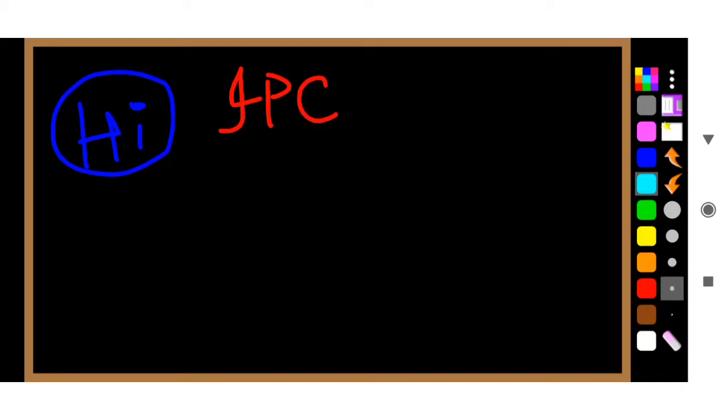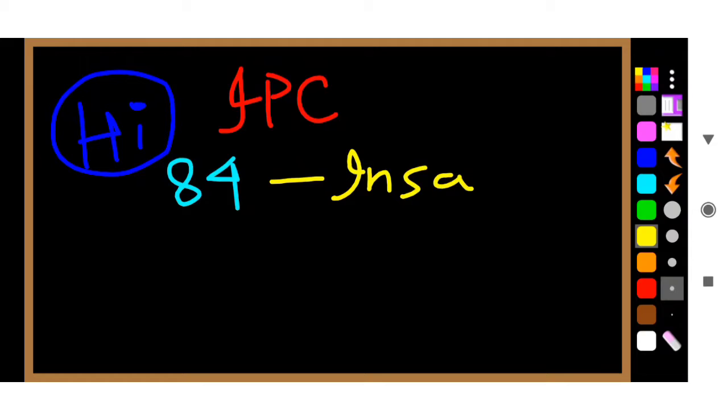First we have IPC 84. This is for the insane. When an insane person kills another person unknowingly, that is covered by 84.